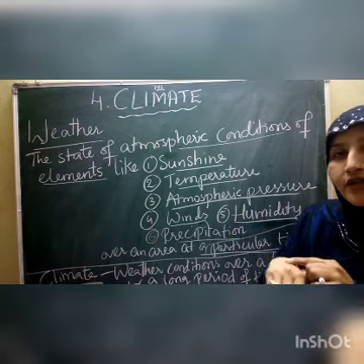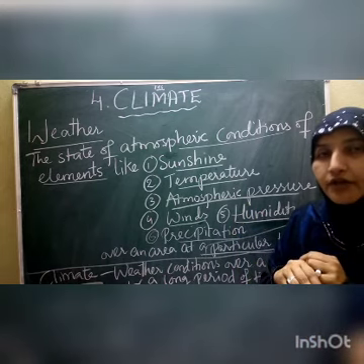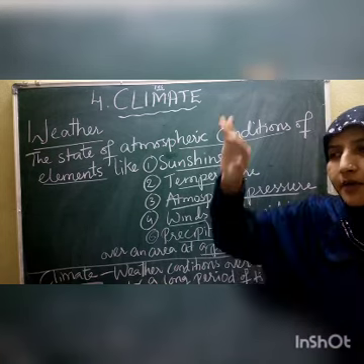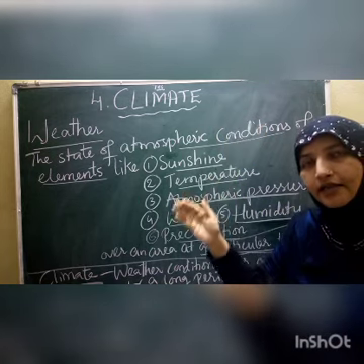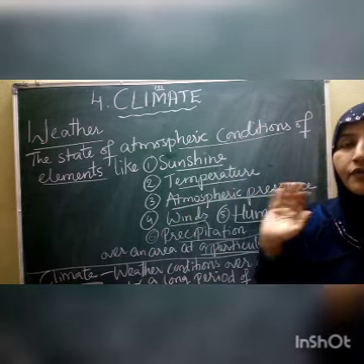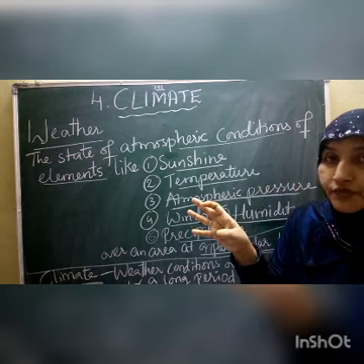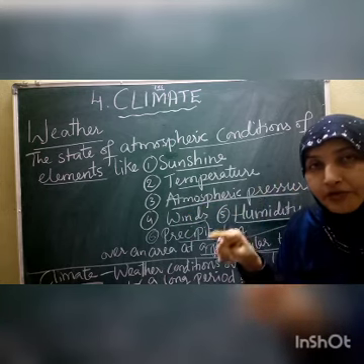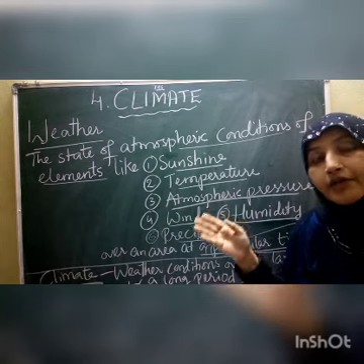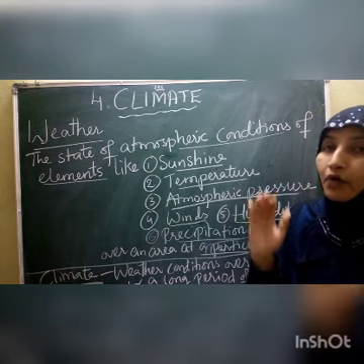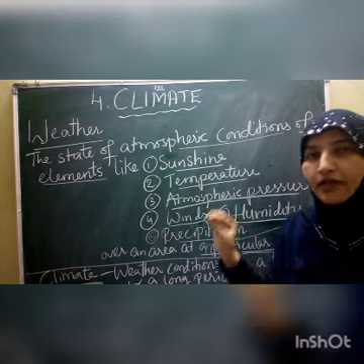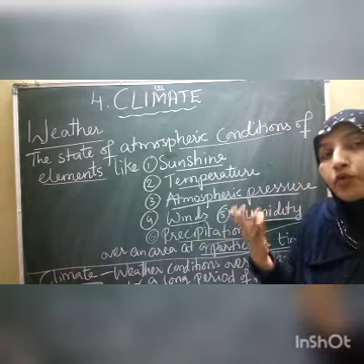We start sweating, children, with more temperature. Again by the evening, as the sun starts setting, it becomes very cool. Morning atmospheric conditions are different, afternoon conditions are different, and evening conditions are different. Morning cool, afternoon very hot, evening very cool, and night more cool.